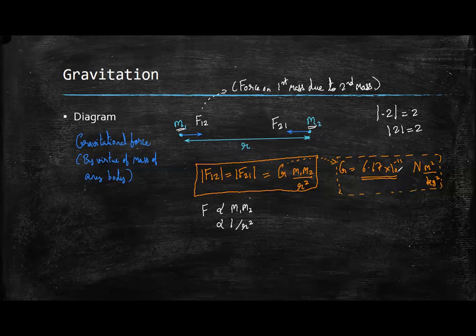So it is very small, as you can see, 10 raised to minus 11. So if you write 0.0000, like that you have to write 10 zeros. After that you have to write 6. So it's a very minute quantity. Okay. So the consequence of this is there is a law. And the value of G also I have told.